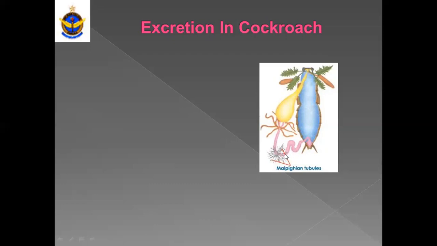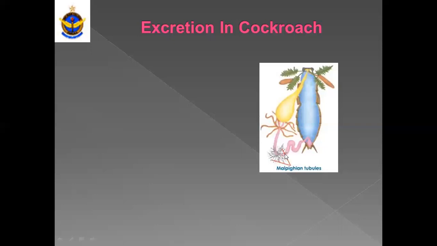Why will they transfer to the rectum? Because cockroach does not have any kind of excretory system. Only an excretory organ is present, which is considered to be the main organ to absorb excretory product. So here what will happen?